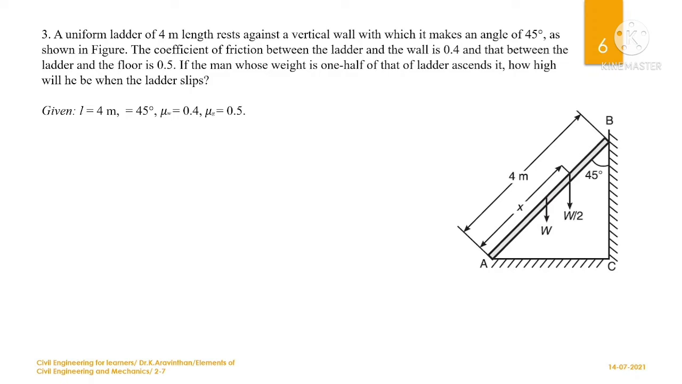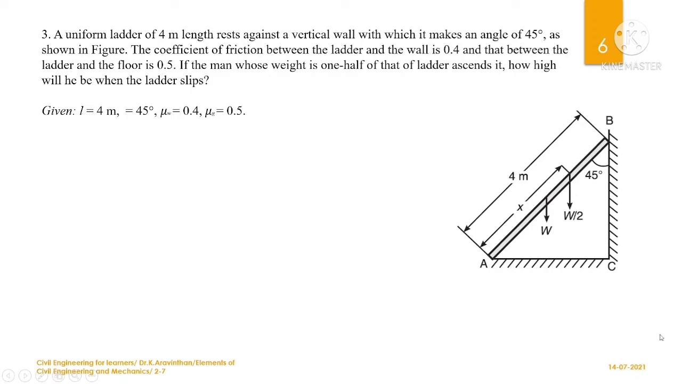So if he is moving along the ladder from bottom to top, A to B, at which place will the ladder slip? This is the question here. So you have to find the distance x. All the components are given in alphabetical terms, and you have to find the unknown component x, at which point, if he crosses, the ladder will be slipping.